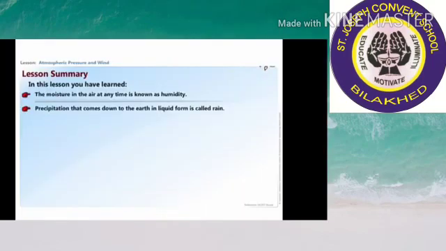So, today we have discussed the concept of moisture and different forms of the moisture.